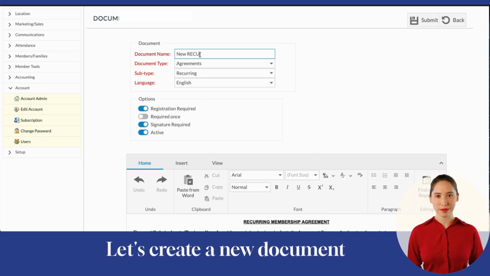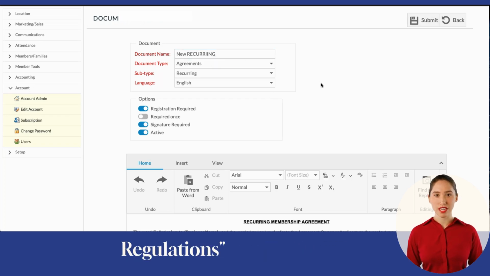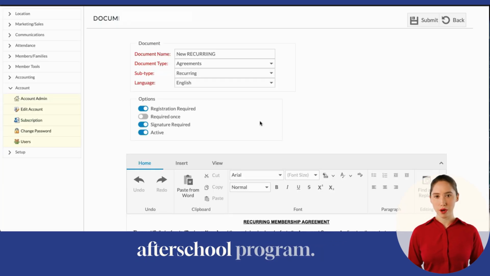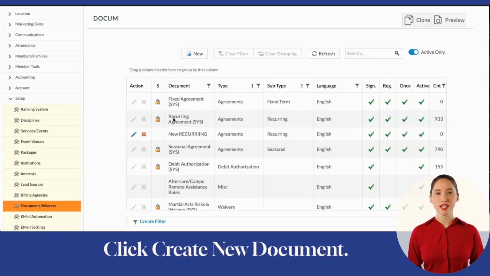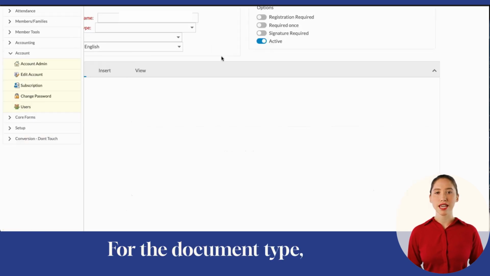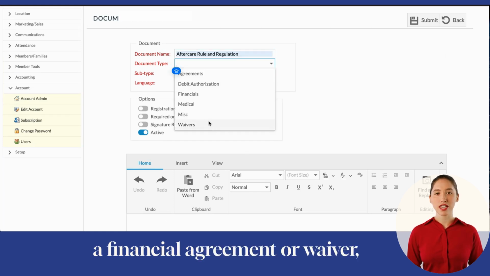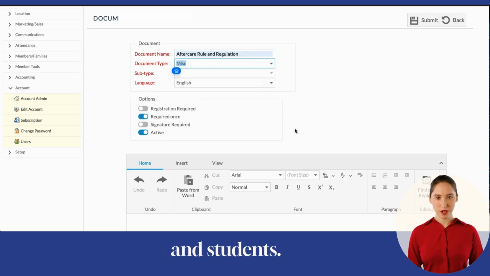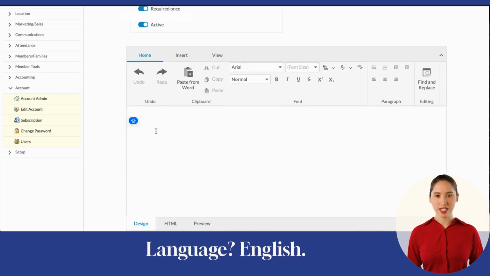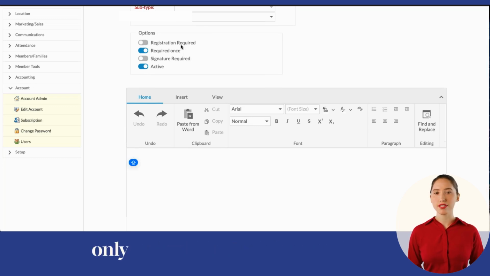Let's create a new document together. In this example, I'll build an Aftercare Rules and Regulations form for my after-school program. Click Create New Document. We'll name it Aftercare Rules and Regulations. For the document type, we'll choose Miscellaneous. This isn't a financial agreement or waiver, just a set of guidelines for parents and students. Language, English. Do we want it required at registration? Not in this case. It's only for families in the Aftercare program. But we do want a signature, so we'll check that box.